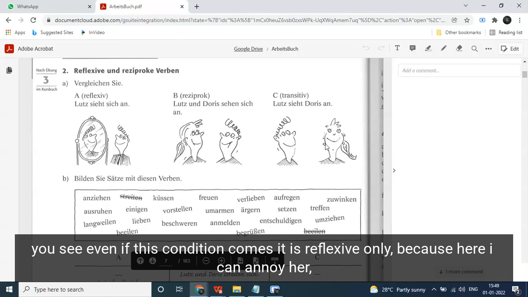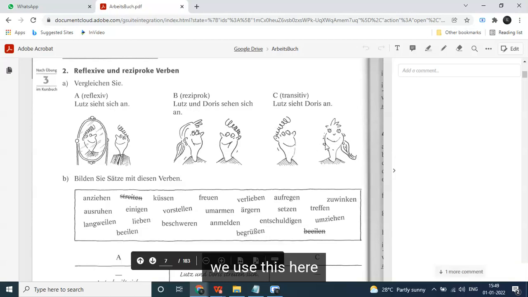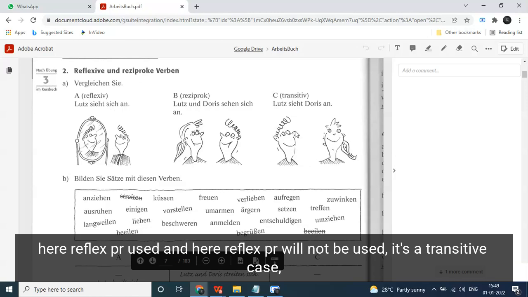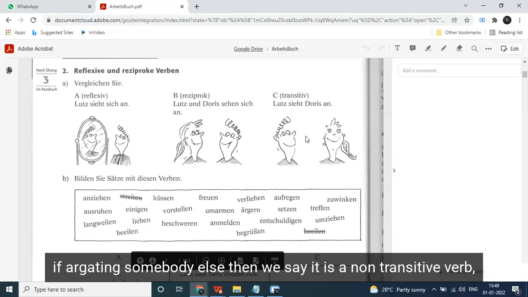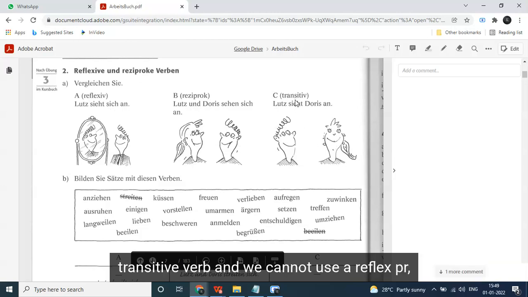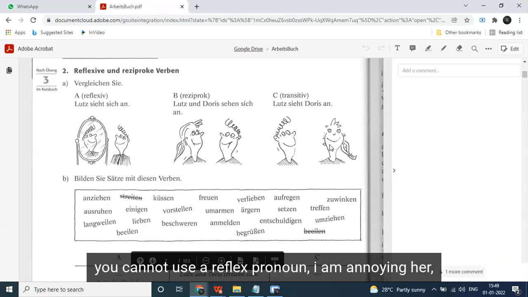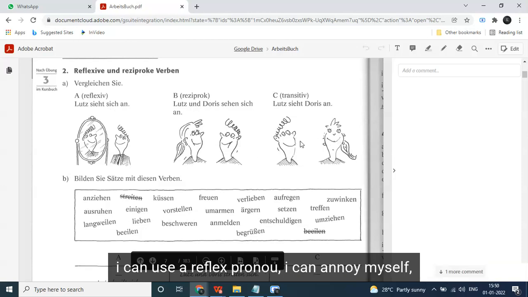Because here I can annoy her. Here the reflexive pronoun will not come, but ärgern will be used as a reflexive verb. Here the reflexive pronoun will be used, and here it will not be used. It's a transitive case. If I'm annoying somebody else, then it is a transitive verb, and we cannot use the reflexive pronoun with ärgern. Ärgern is a reflexive verb, but if I'm annoying somebody else, we cannot use the reflexive pronoun.